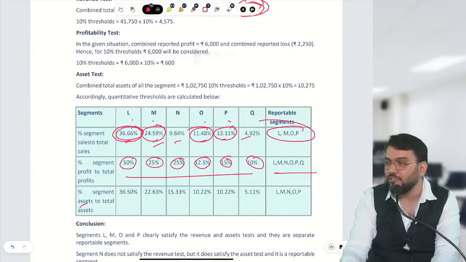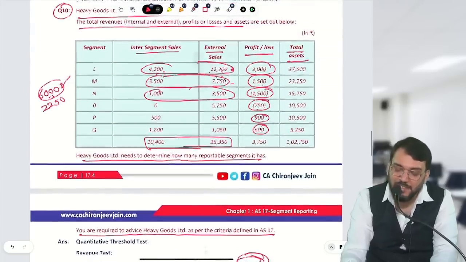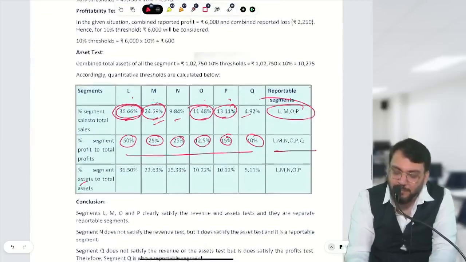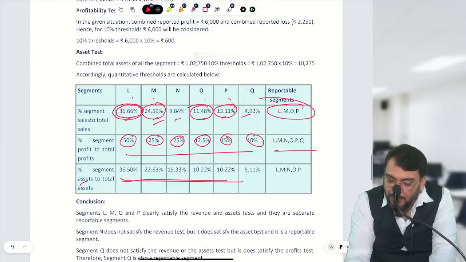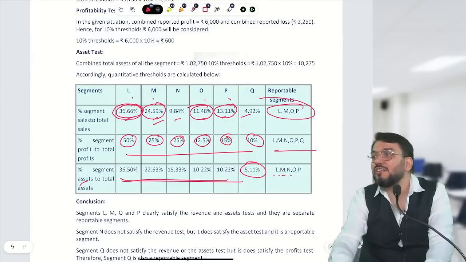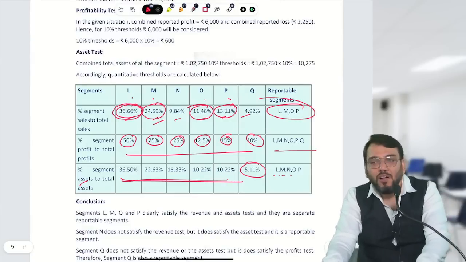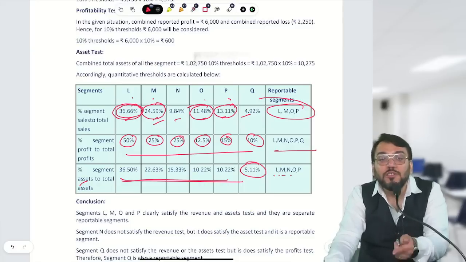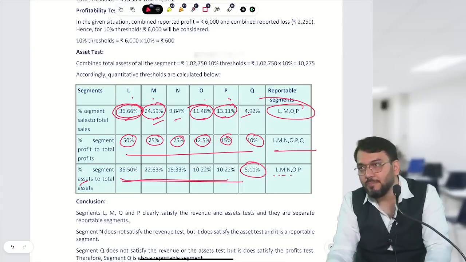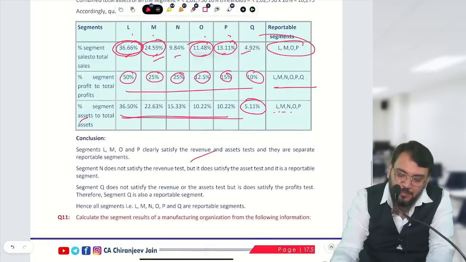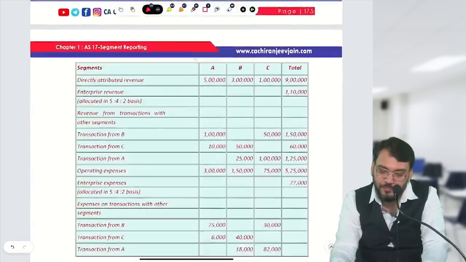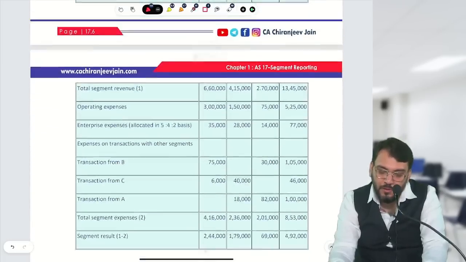But then segment asset also you need to show. So for segment asset also you can do this by this, this by this, and find out the percentage. In this you can see all except the last, L, M, N, O, P, are reportable. Because all segments are satisfying one of the criteria, therefore all become reportable, and you can write down that all are reportable segments. Chalega? Okay, sir.